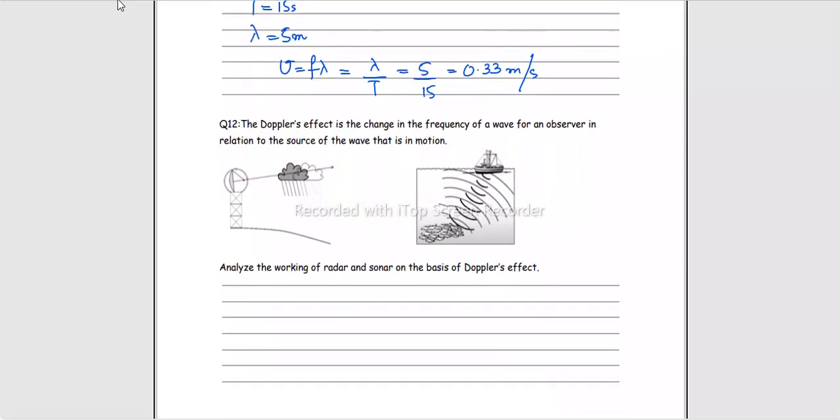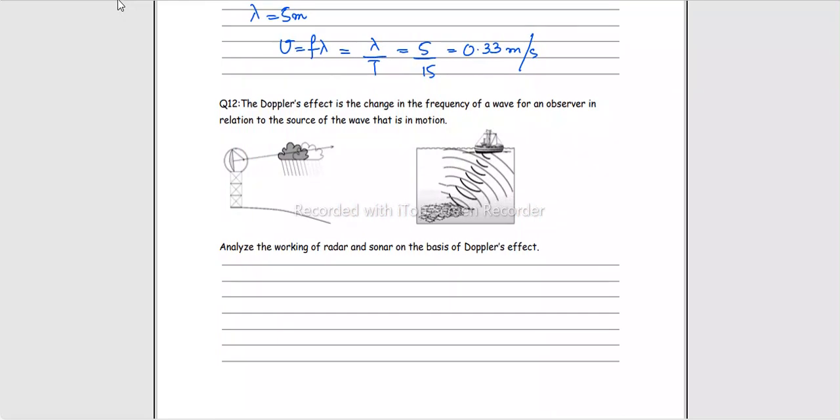Then again, Doppler's effect is the change in the frequency of a wave for an observer in relation to the source of the wave that is in motion. Source is in motion. Analyze the working of radar and sonar on the basis of Doppler's effect.